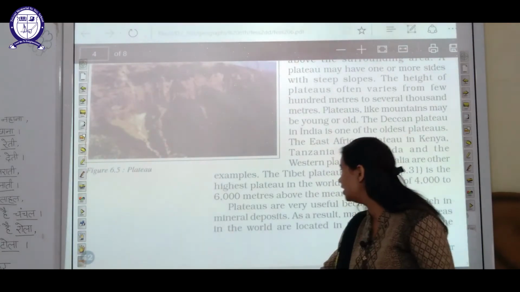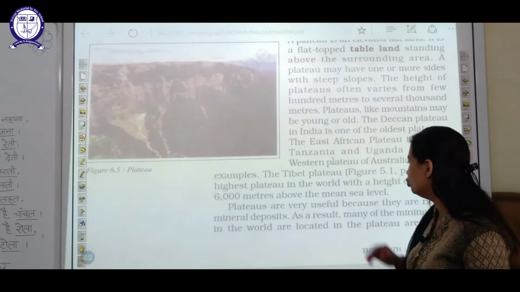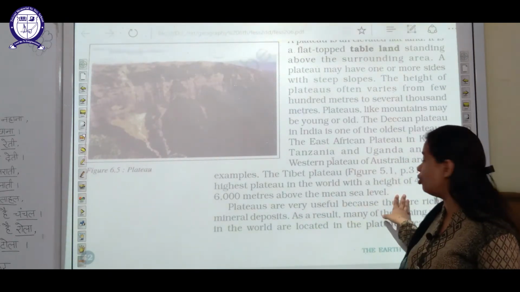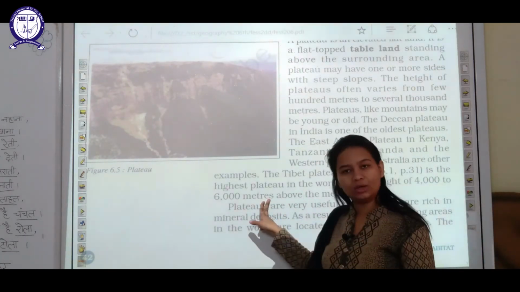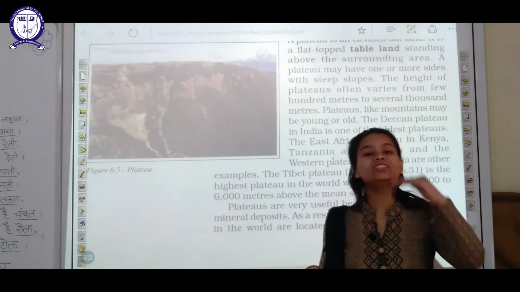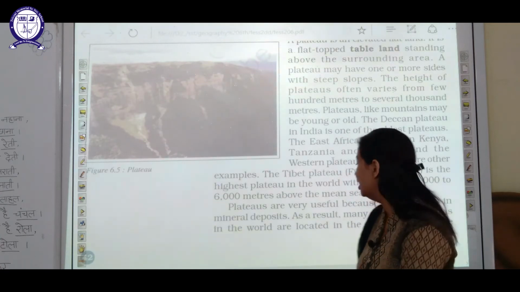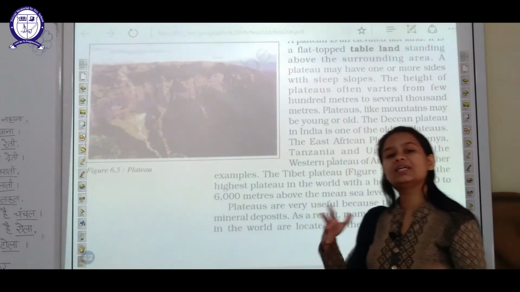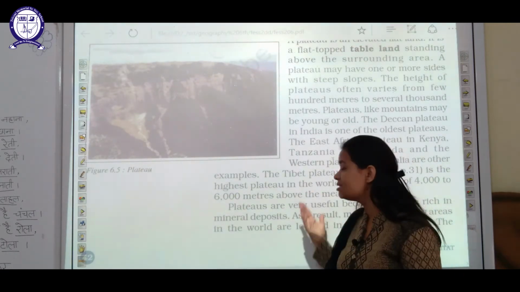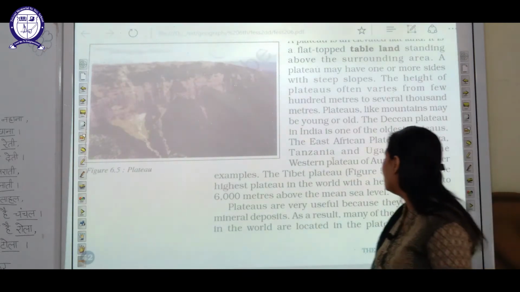Now what is mentioned here? The information is given regarding the Tibet Plateau, which is the highest plateau in the world, with a height of 4,000 to 6,000 meters above the mean sea level. Thereafter, students, like in the last case, we studied the importance of mountains, in this case we will discuss the importance of plateaus.